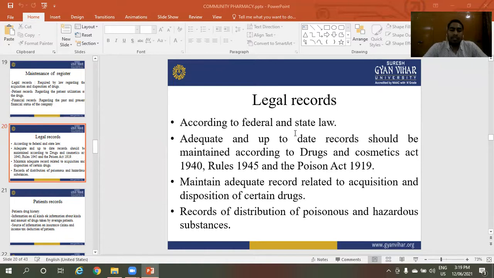Records of distribution of poisonous and hazardous substances. Hazardous and poisonous substances are recorded in the legal records.